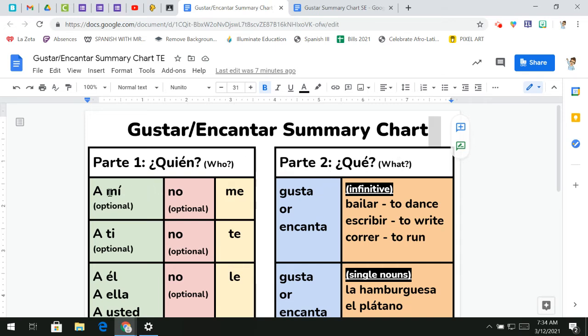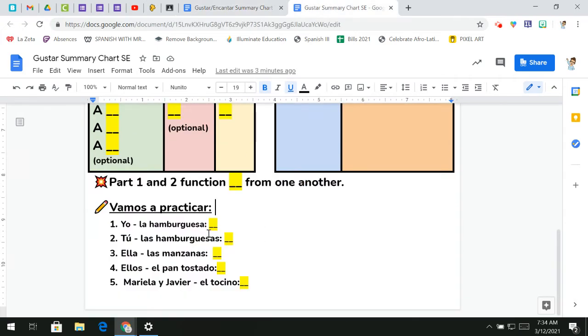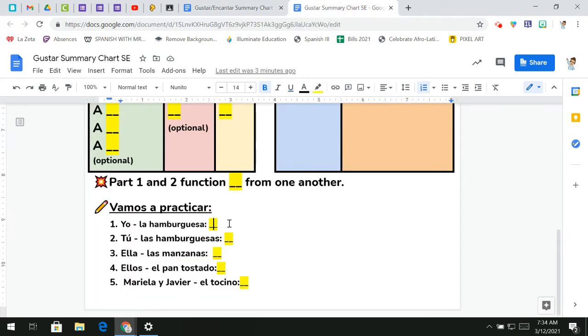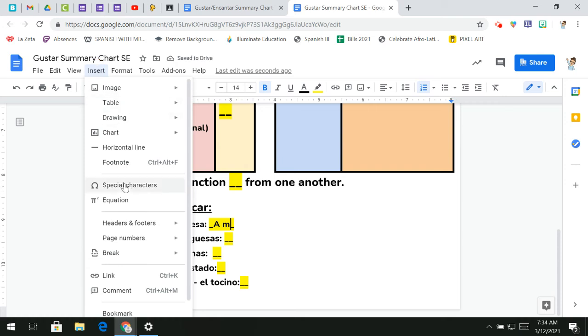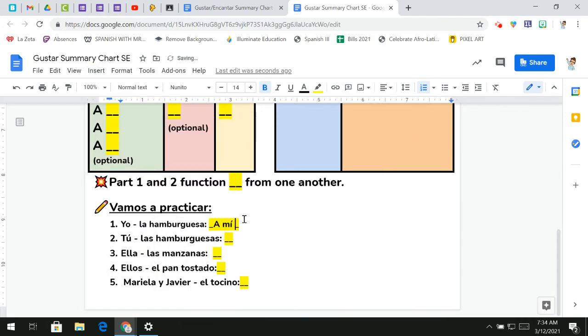These two, it doesn't go all the way across like this, okay? Part one is separate from part two. So find your subject, like who are we talking about? And then what are we talking about? So for example, over here we had yo, so we know we're going to be in this area here. Let's go ahead and type that part. So a mí. All right, so a mí.